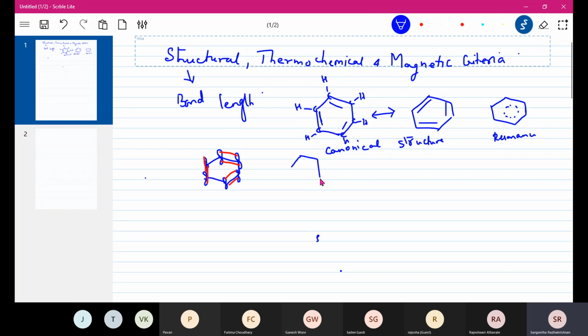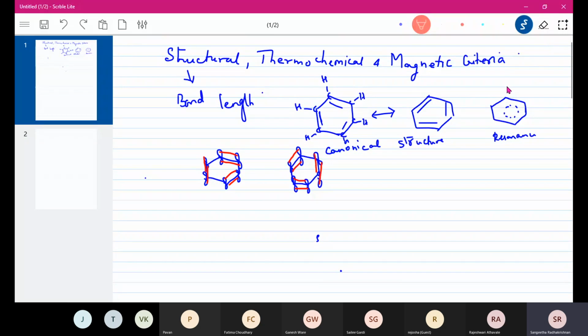You will have a p orbital at each vertex, and now your pi bonds will be in the other positions. So this is what is meant by a resonating structure. These are canonical structures, and we know that both of these structures are not true, and our actual structure is somewhere between these two, and that is why we are showing it like this.